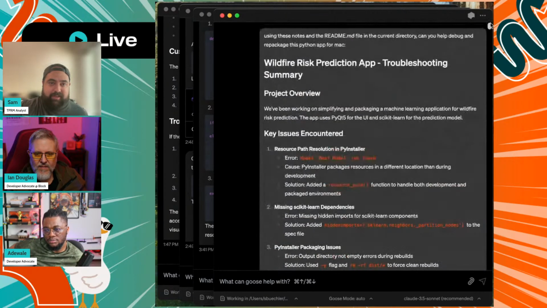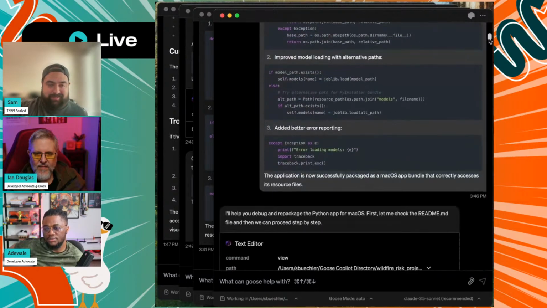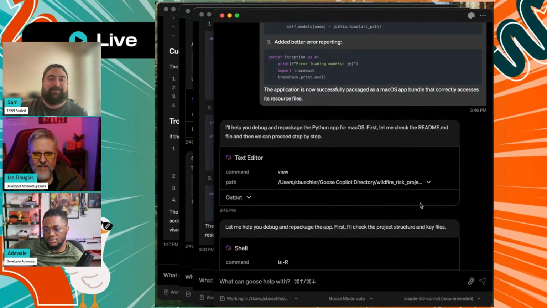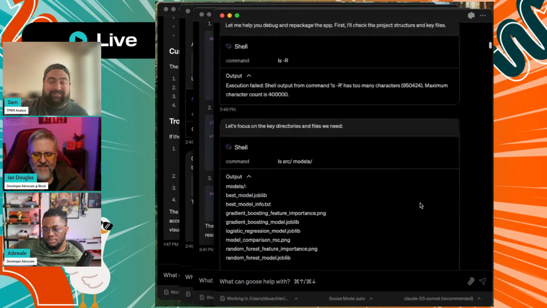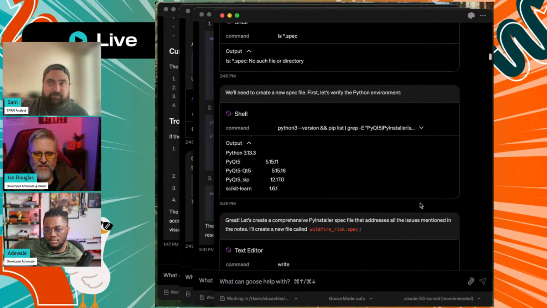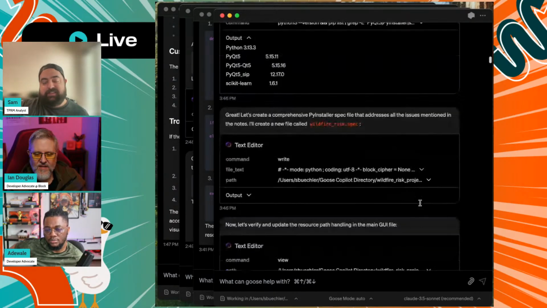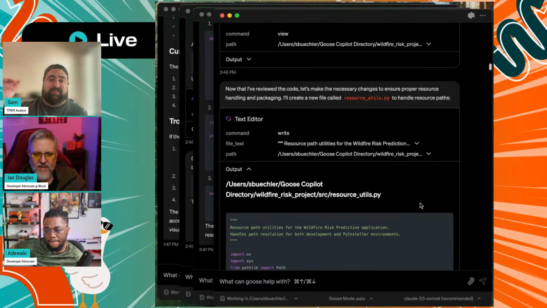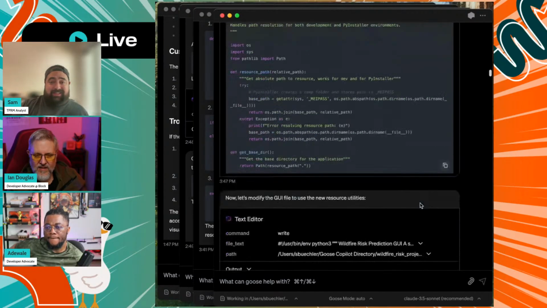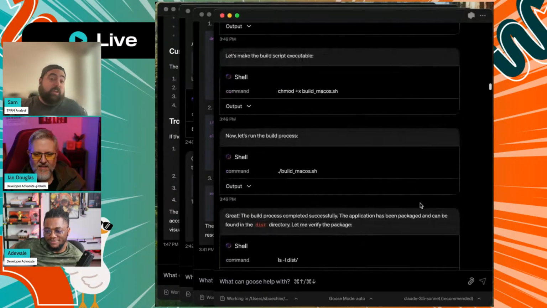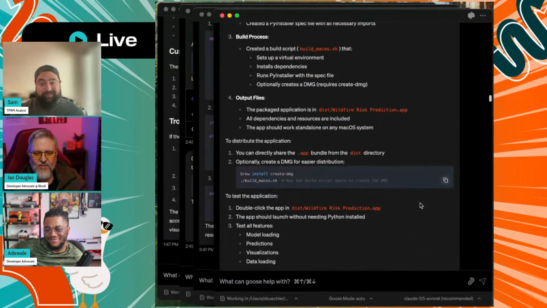I'll scroll back up to the top where I restart it. I tell it the notes, tell it the error, and it's like, okay, let's simplify this, package it up. Because I see that it's close. It's built everything that it needs to build. It's doing what I need it to do, and it's just the packaging piece. And again, without being a developer, I'm really relying on it to do all of that.